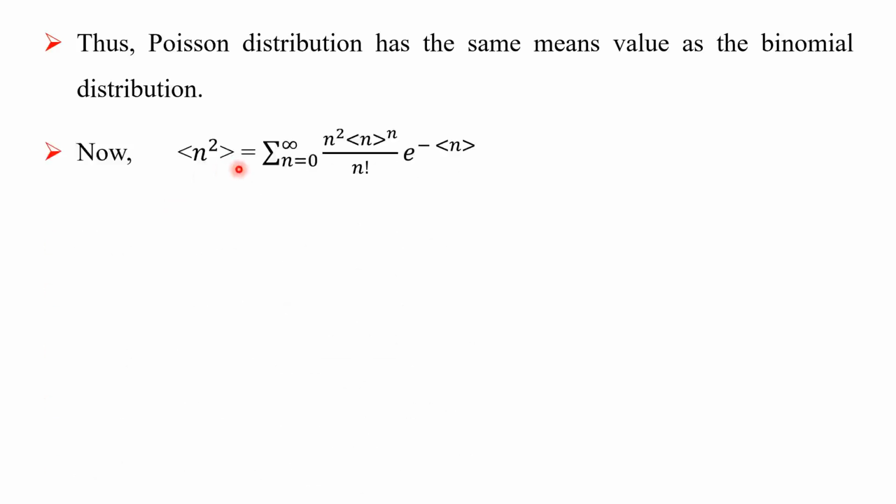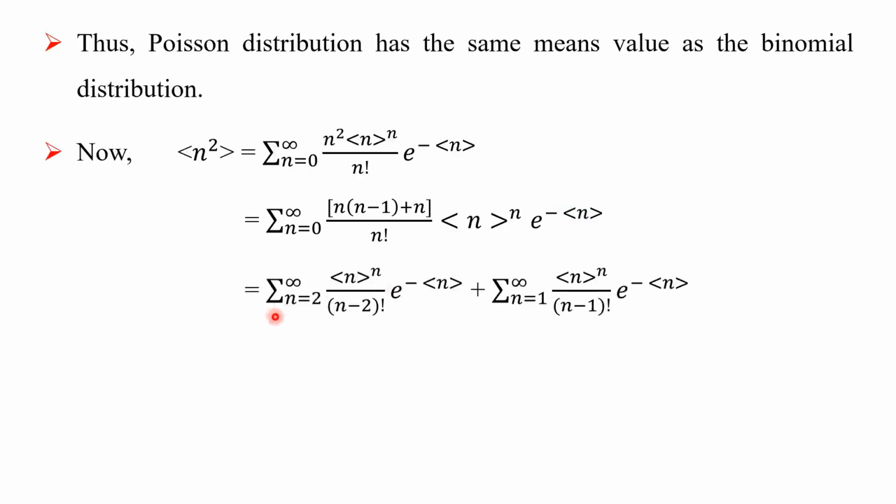Now, ⟨n²⟩ is equal to the summation over n equal to 0 to infinity of n² ⟨n⟩^n upon n factorial e raised to minus ⟨n⟩. Let us simplify that: the summation over n equal to 0 to infinity of [n(n minus 1) plus n] upon n factorial into ⟨n⟩^n into e raised to minus ⟨n⟩.